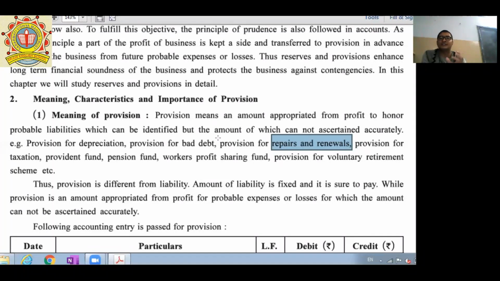We don't know the exact amount, but we can say that there is a specific sum of amount that is required to be paid every year. One example: if you have purchased a two wheeler or four wheeler, then for the initial 1 year the company gives free services.